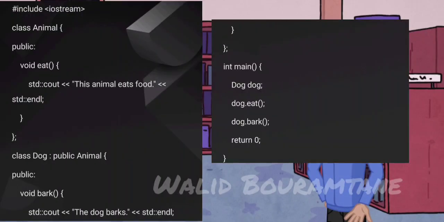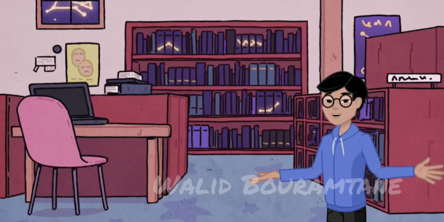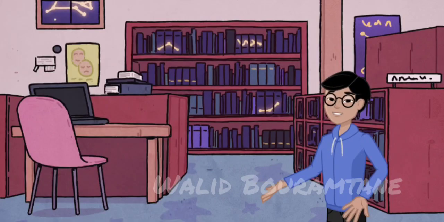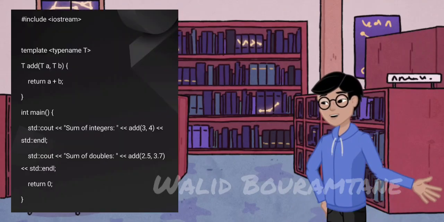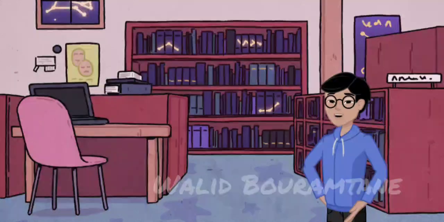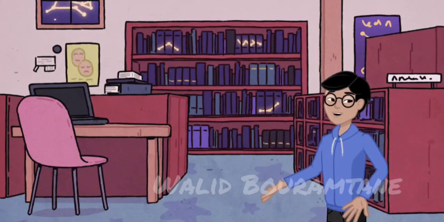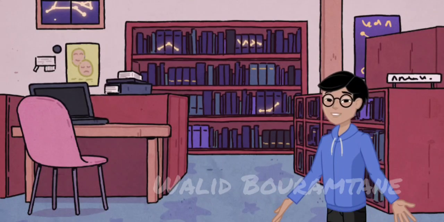Inheritance. C++ allows classes to inherit properties and methods from other classes. The Dog class inherits the eat method from the Animal class and adds its own method, bark. Templates. C++ supports generic programming through templates, allowing the creation of functions and classes that operate with any data type. The add function template works with any data type, whether integers or doubles.